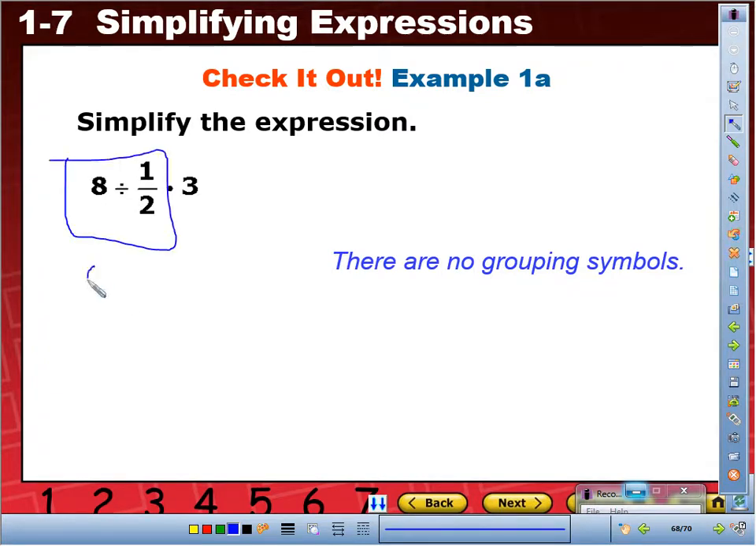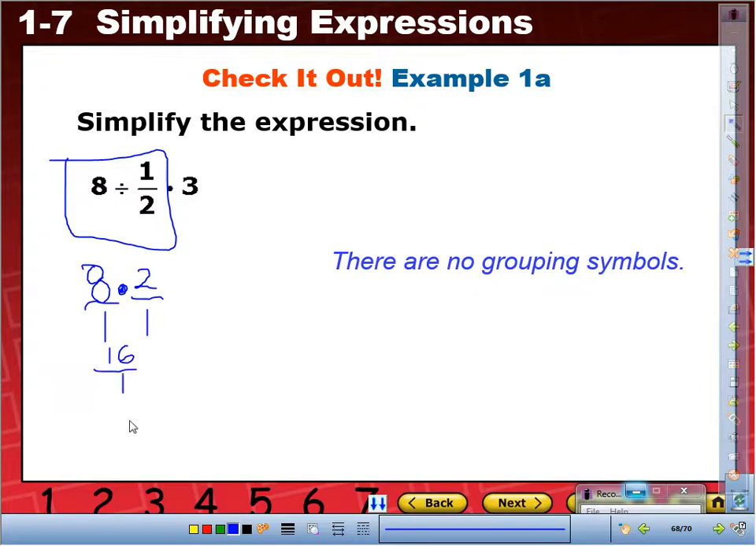So therefore, this is 8 divided turns into multiplication, and the reciprocal is 2 over 1. Why? Because it's divided by a fraction, you multiply times the reciprocal. Remember that one? So therefore, this became 16 over 1, which is 16. Bring down the multiplication sign, times 3, so this is 48.